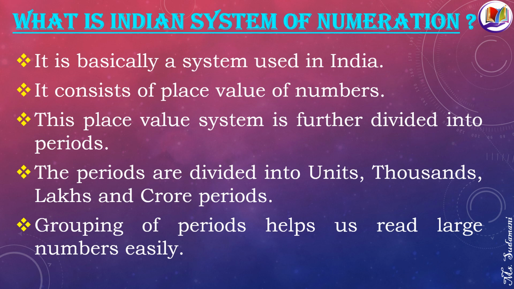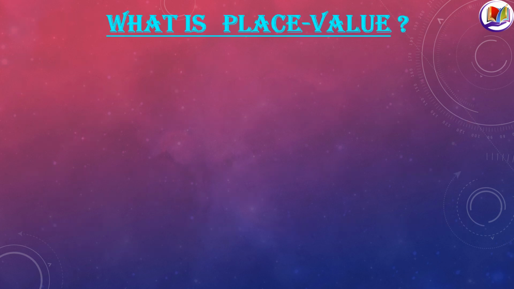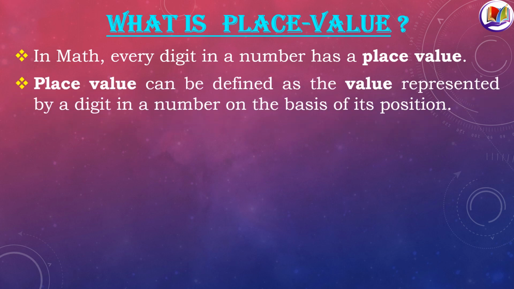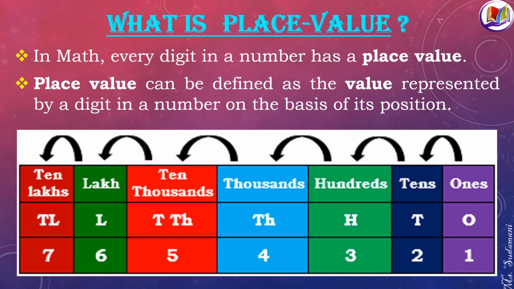Okay, so let's go ahead and find out what is place value. In math, every digit in a number has a place value. Place value can be defined as the value represented by a digit in a number on the basis of its position. So let's have a look at the table here. Can you see the places of the numbers written here?